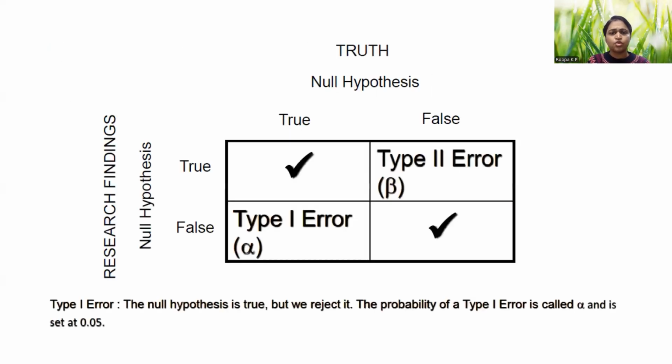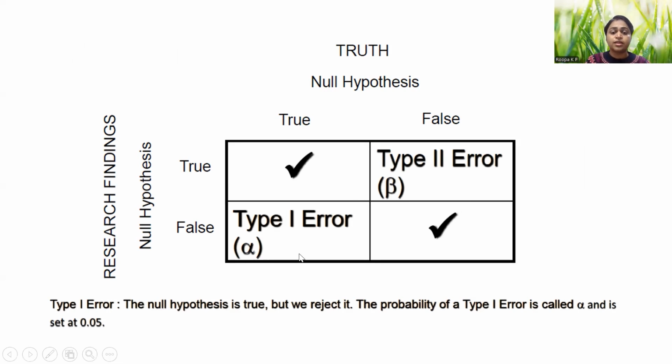So to understand more, we need to realize that in any kind of research, you hypothesize things. So we have something called the null hypothesis and an alternative hypothesis. There can be two errors that can happen. When the null hypothesis is true and we accept it, or the null hypothesis is false and we reject it, those two are the correct decisions that we generally make.